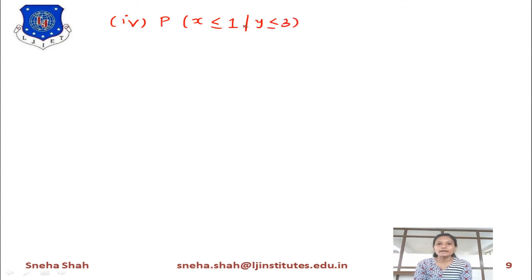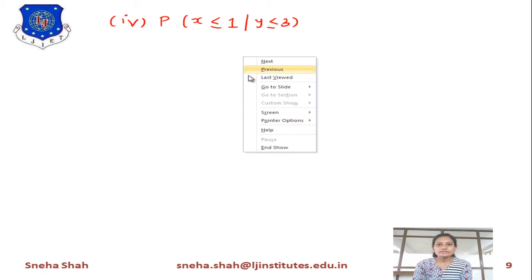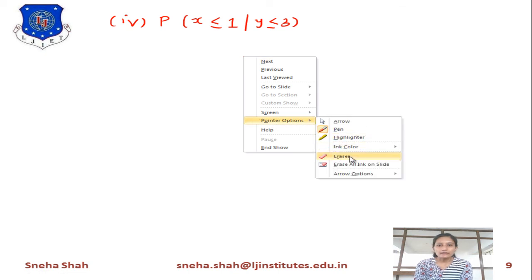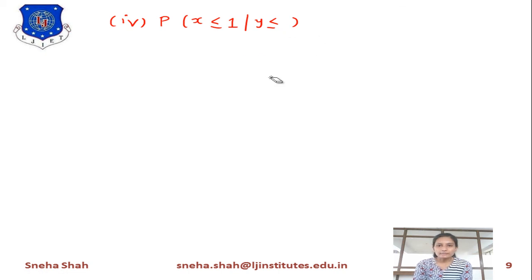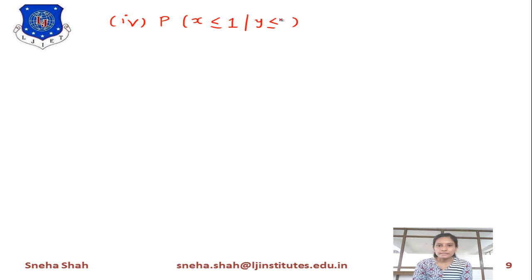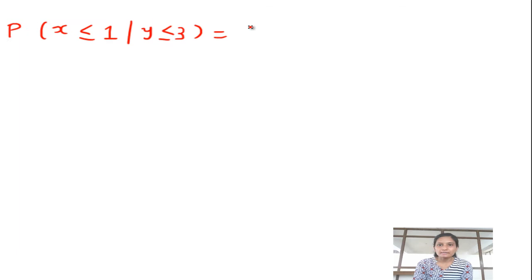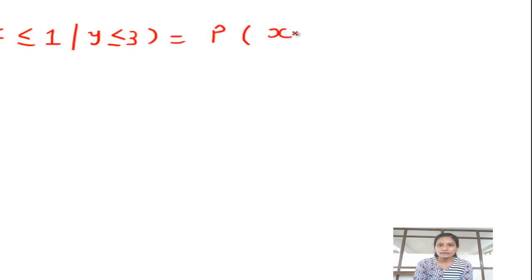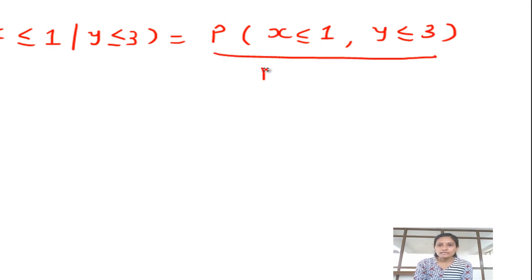It means you have to find out the conditional probability of this. Now how will you find the conditional probability? Already you know the conditional probability equation. It will be found by using the joint probability of x less than or equal to 1 and y less than or equal to 3 divided by probability of y less than or equal to 3, right?